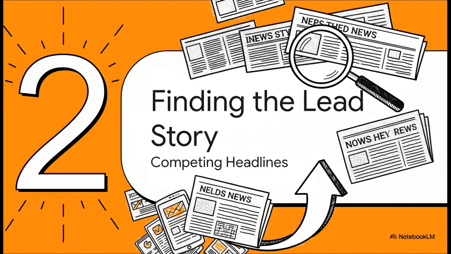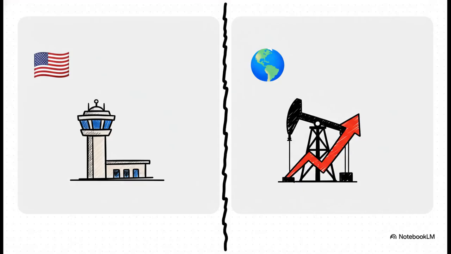So our next job is to put on our editor hat. With all this noise happening, what are the most urgent, most important pieces of information here? Which headlines are really trying to grab you by the collar? And right away, we see 2 heavy hitters. On one side, you have a domestic crisis, federal agents being sent to the Atlanta airport. That's a story that has an immediate local impact. But on the other side, you've got this huge global crisis, a war in Iran that's making gas prices spike over $100 a barrel. These are 2 enormous, competing stories right at the top.